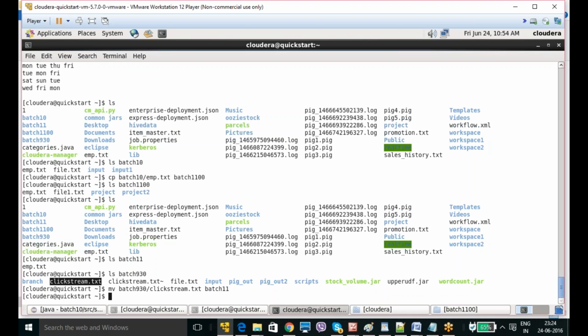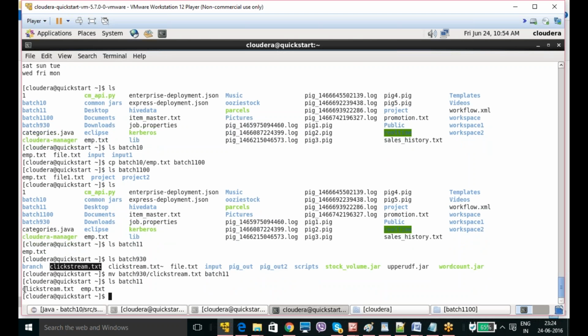Now I move to batch 11. So if you see it, you have clickstream.txt. Now you want to move it again. This is a move command actually. So I want to move it to our 1100 directory.